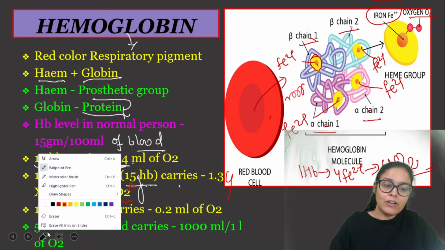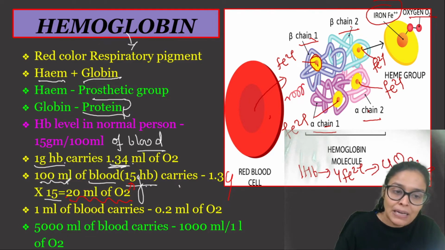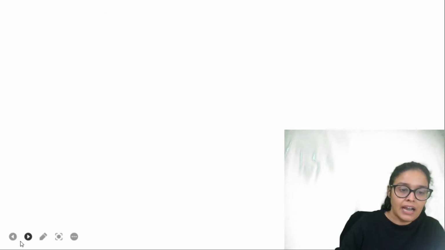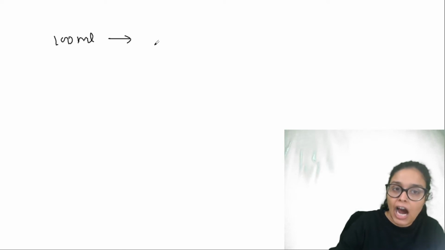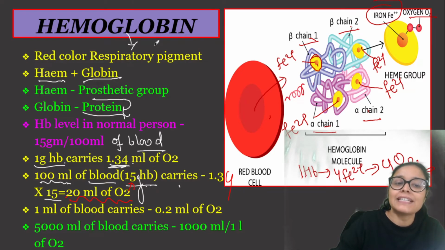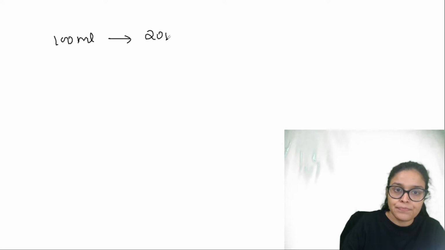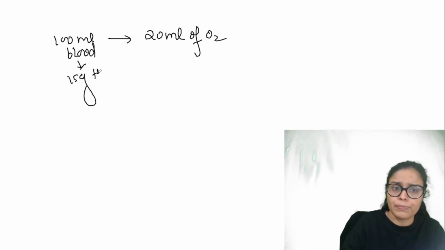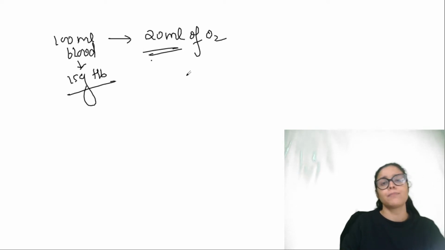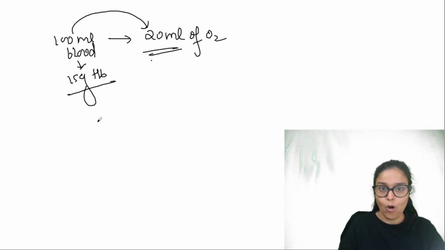So we got to know कि भाई 100 ml blood actually carries how much oxygen? Obviously 20 ml of oxygen. और हमें पता है 100 ml blood actually carries 15 gram hemoglobin and this much amount of oxygen would be carried. अब हमें 100 ml का पता है that 100 ml blood carries 20 ml oxygen.